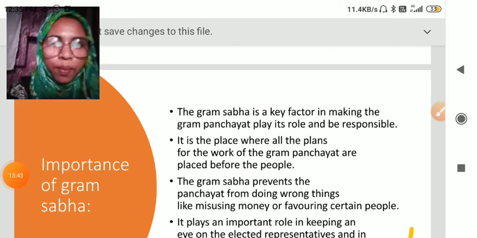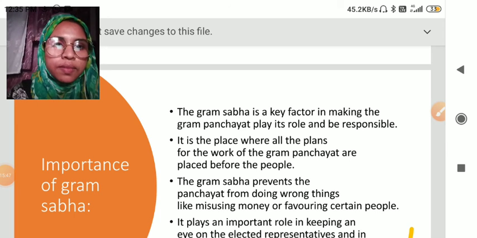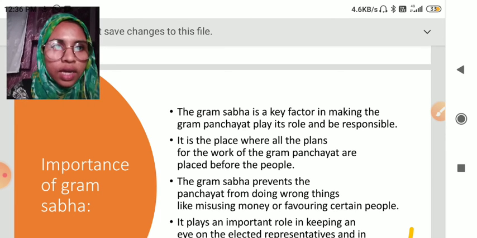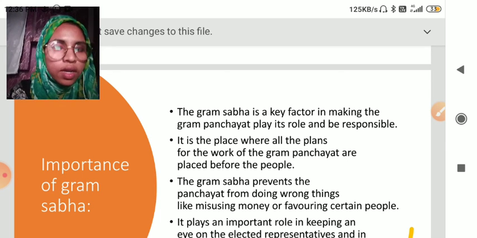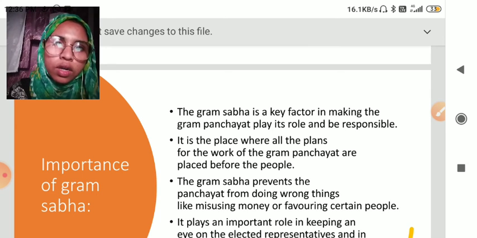Now the next topic of our discussion is the importance of Gram Sabha. So let me tell you, the Gram Sabha is a key factor in making the Gram Panchayat play its important role and be responsible.